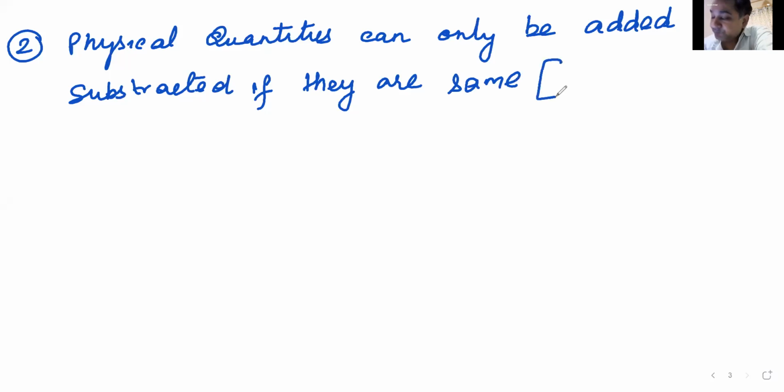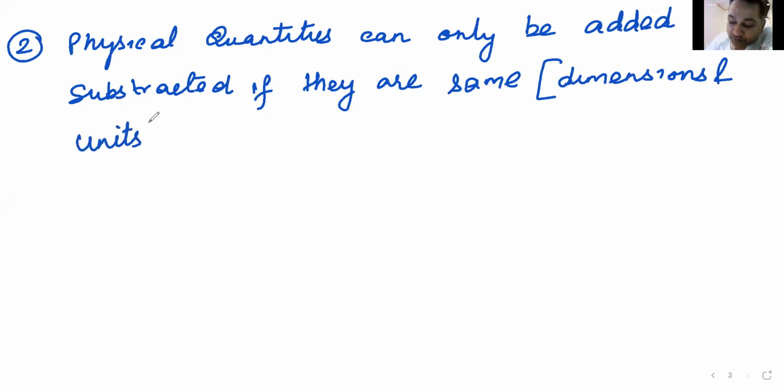Same means same dimensions, same quantity, same dimensions. Apart from dimensions, I also should add one more thing we discussed in the last. Units, yes, Kriti. They must be in the same dimension and same units. Then only we can add or subtract.